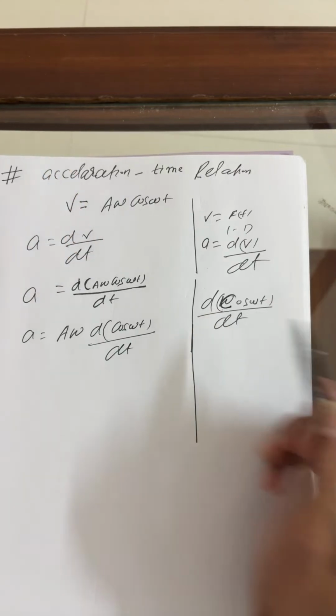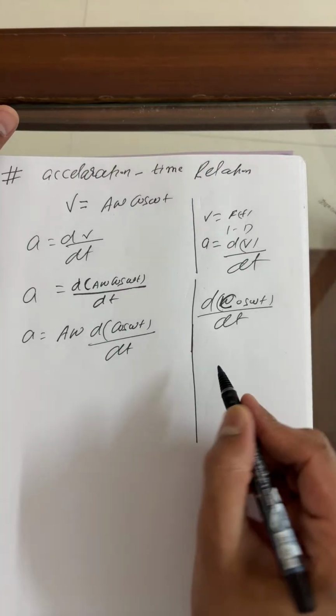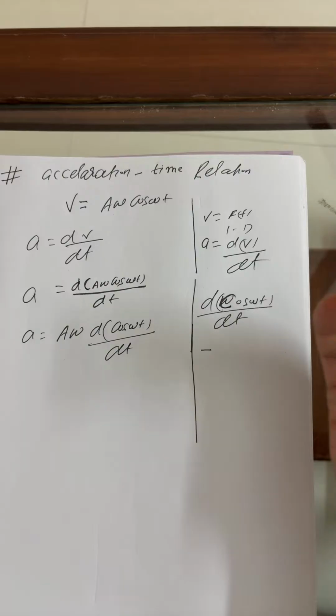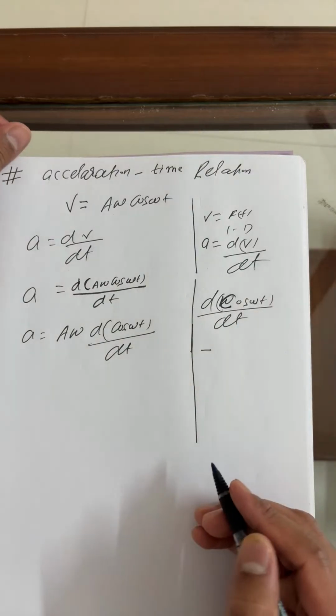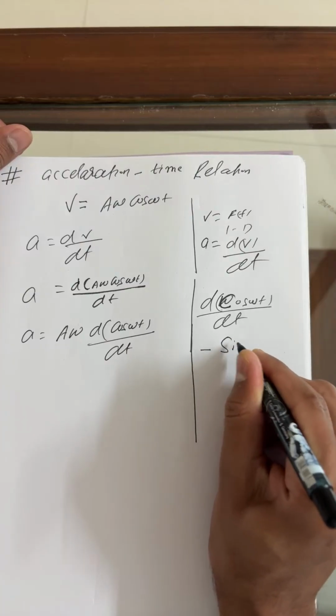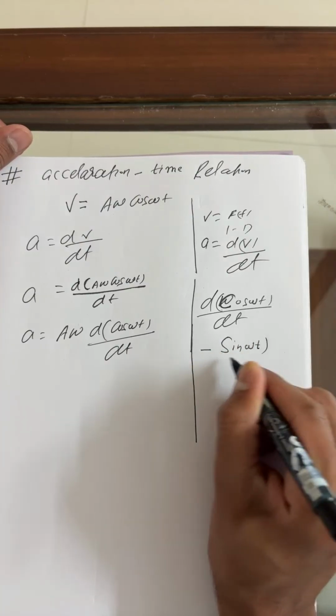So beta, cos is the primary function, my dear. You can write this as beta minus. I hope all of you remember that the differentiation of cos is minus sine theta. So you can write beta as it is here, sine beta omega t.